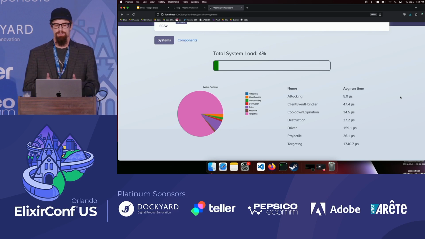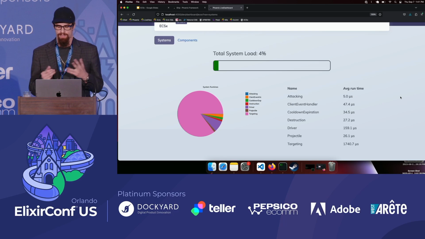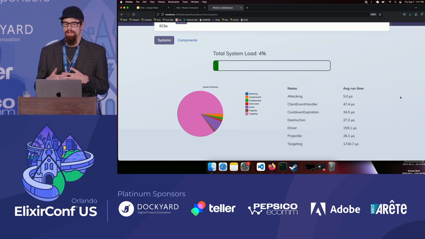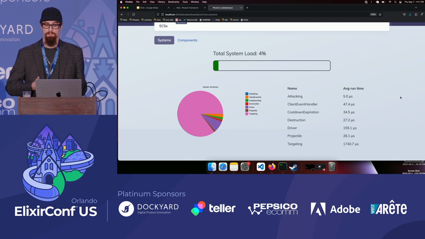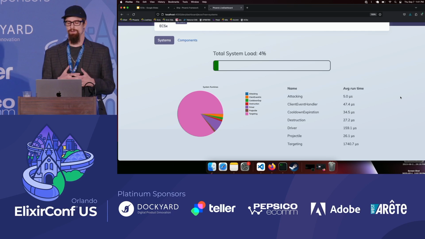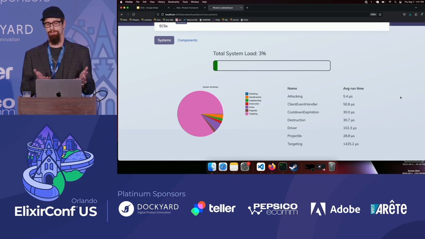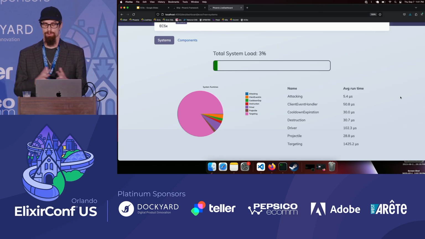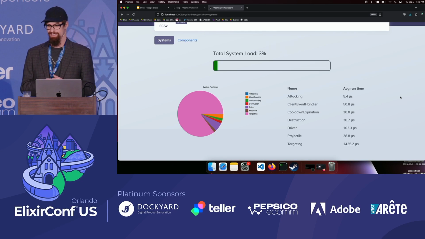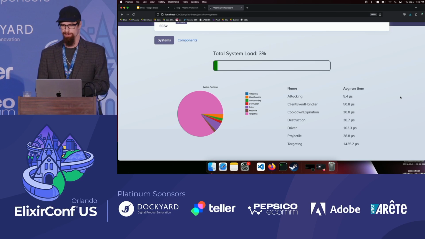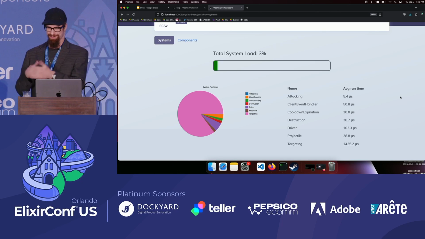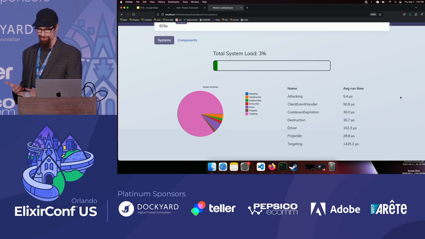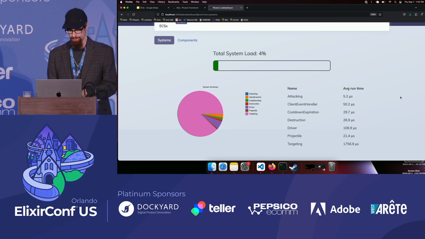So this is to provide you a simple interface to be able to see how much of that tick is currently being used by your systems. In this case, you can see that our systems are only taking 4% or now 3% of the time that it has, and so we're pretty safe. If we were to see something like 90%, then that would be very bad, because if a few more players join and the load increases, then we're in the danger zone.